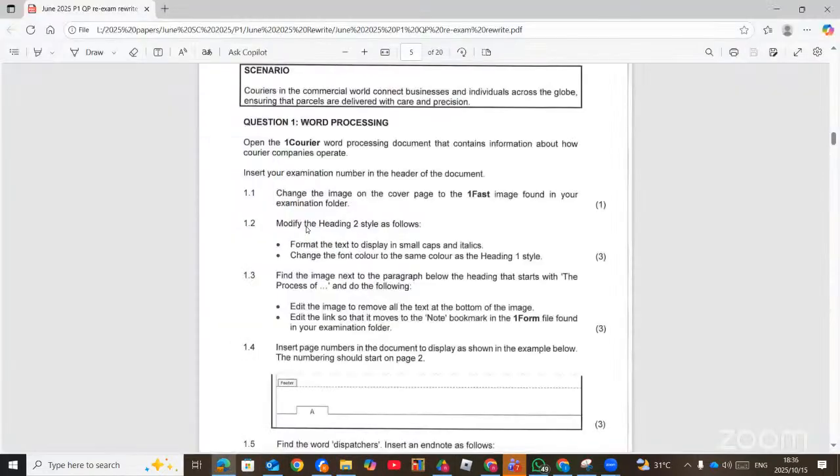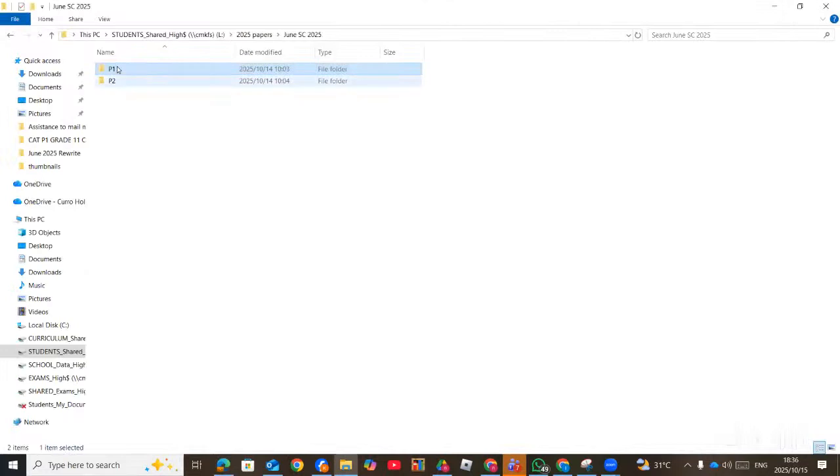Now, the first one says we must change the image on the cover page to the one first image found in the examination folder. So I am going to open it.